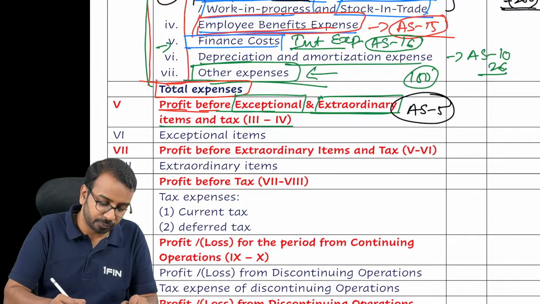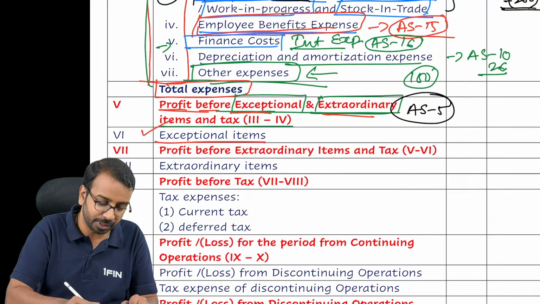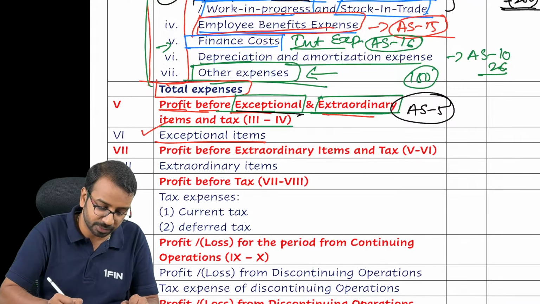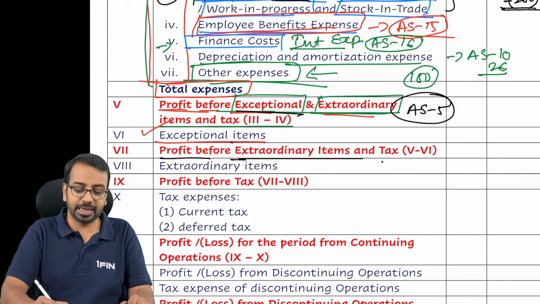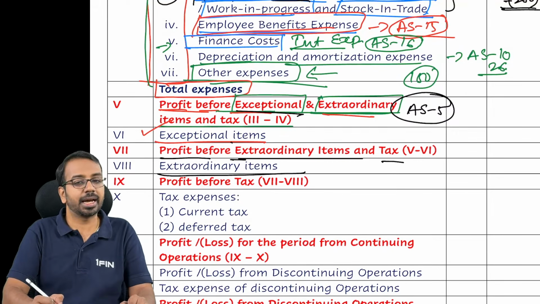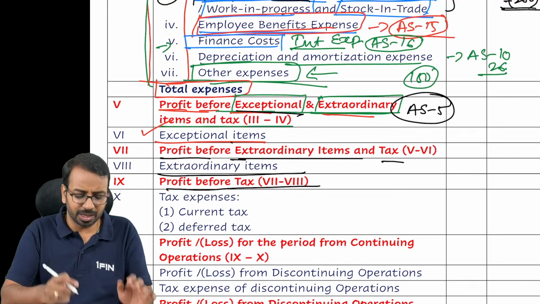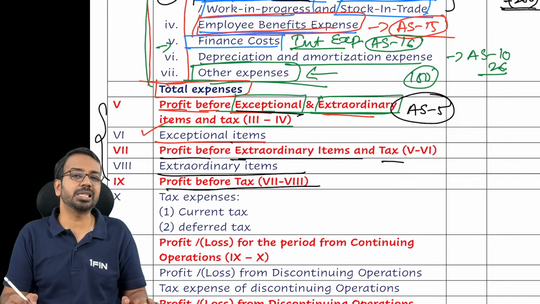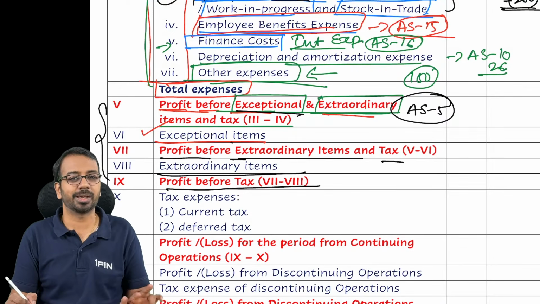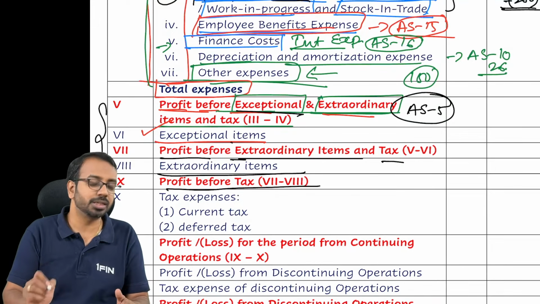So after profit before exceptional and extraordinary items, we disclose exceptional items. So what has happened? From this, exceptional item is disclosed. So now we have profit before extraordinary items and tax. Then we disclose extraordinary items. Then we have profit before tax. Typically in the examination, you will not have these items. One or two cases it may be, but otherwise they generally don't ask exceptional and extraordinary items in the statement of P&L. If they ask, you can just present it.